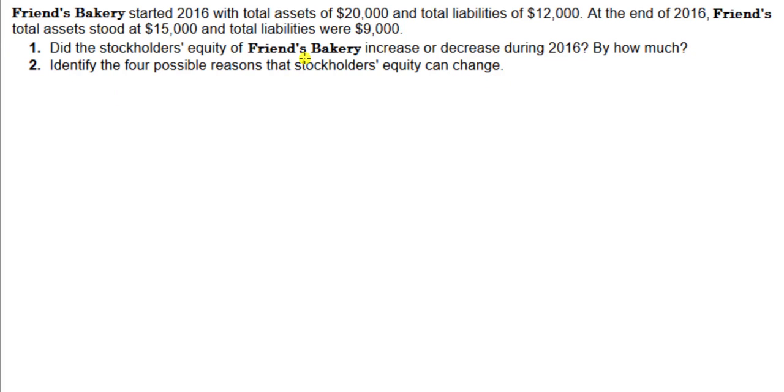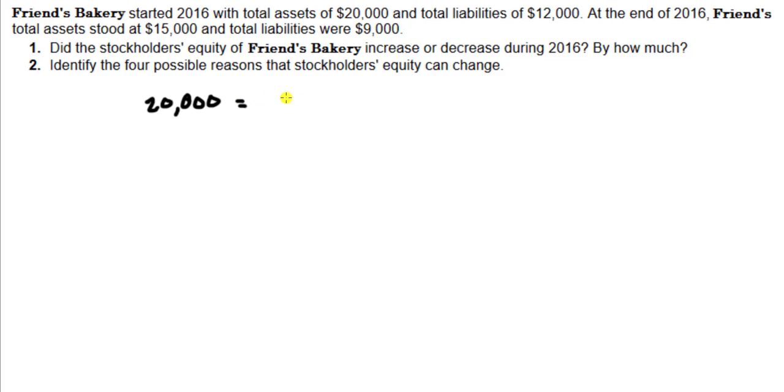Okay, so number one, did the stockholders' equity increase during 2016? So we started 2016 with total assets of $20,000 and total liabilities of $12,000. So at the beginning of 2016, you have $20,000 worth of assets. That's equal to all of the company's assets at some moment in time.